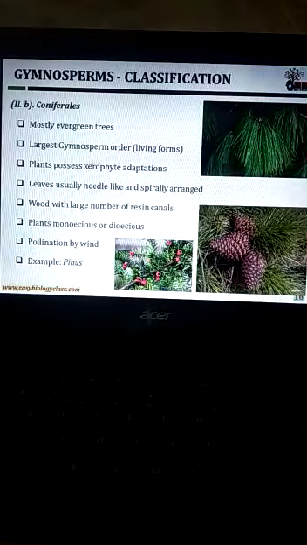The order Coniferales, mostly evergreen trees, is the largest gymnosperm order, and it is a living form. Plants possess xerophytic adaptations. Leaves are usually needle-like and spirally arranged in nature. Wood has a large number of resin canals. Plants are monoecious or dioecious. Pollination is carried out by wind. Example: Pinus plant.